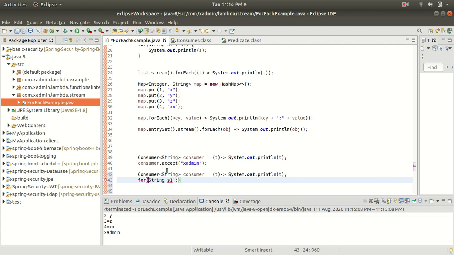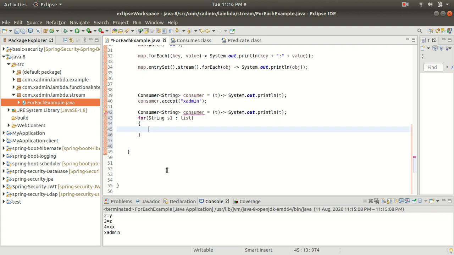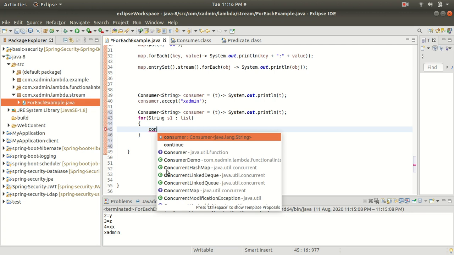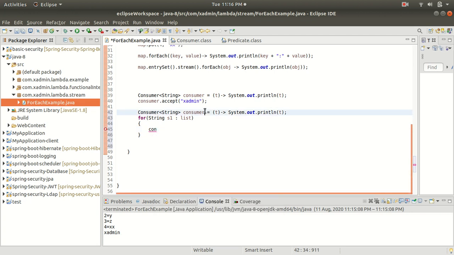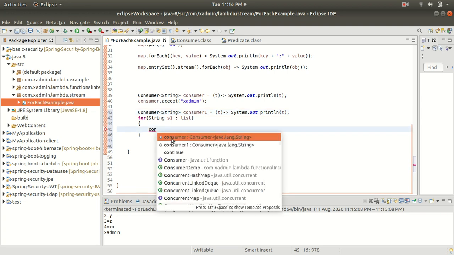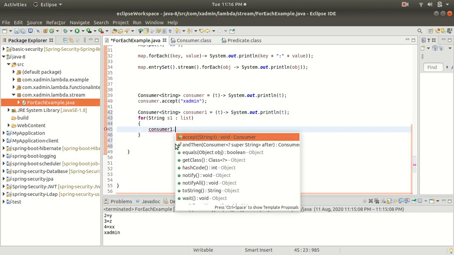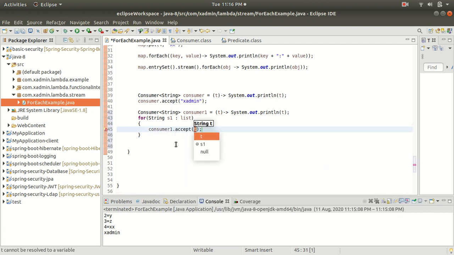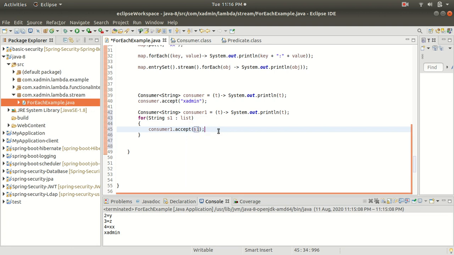Here it takes the list one by one and calls the accept method. Let's make it consumer1, because we are already using consumer. So consumer1 reference variable dot accept method, and inside this we are passing s1. This is the internal code of the forEach method.